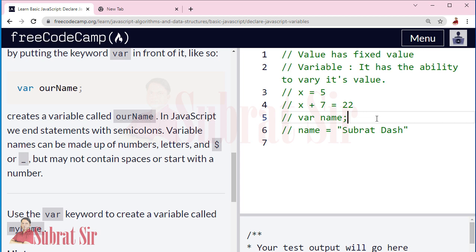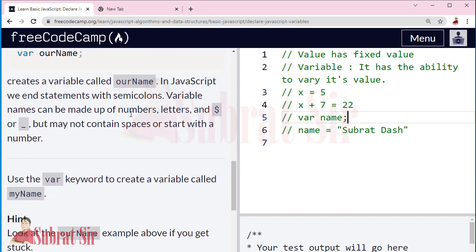In modern JavaScript the semicolon is optional. Modern browsers know where to end the statement, so if you forget it, it will still run perfectly without any issue. But it is a good idea to write semicolons at the end of statements. In JavaScript we end statements with semicolons. Variable names can be made up of numbers, letters, and dollar or underscore, but may not contain spaces or start with a number.